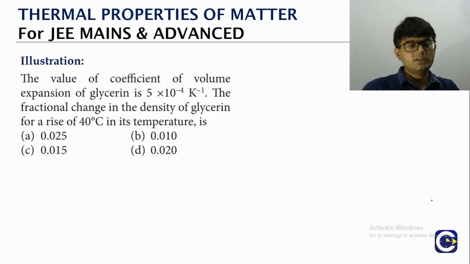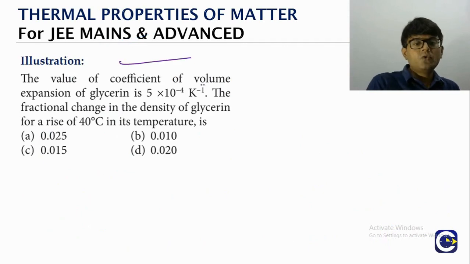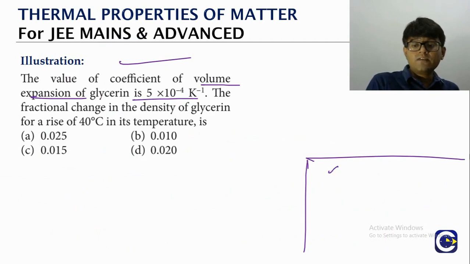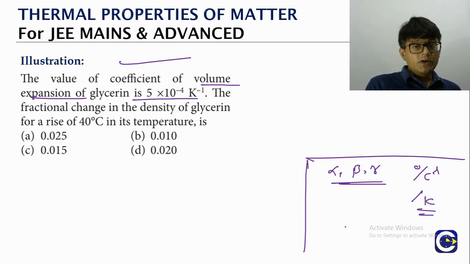We'll see one question on this. The coefficient of volume expansion of glycerine is 5 into 10 power minus 4 per Kelvin. You can see here. And by the way, one thing that we have not spoken about is that if you look at alpha or beta or gamma, all of them will have units in terms of per degree Celsius or per Kelvin. So the dimensional formula will be theta power minus 1.